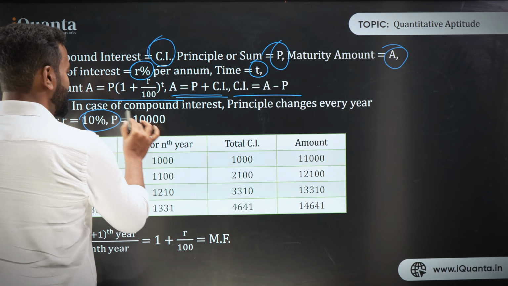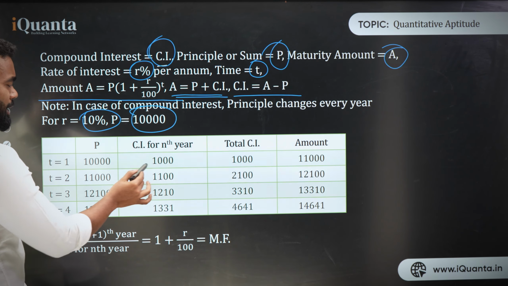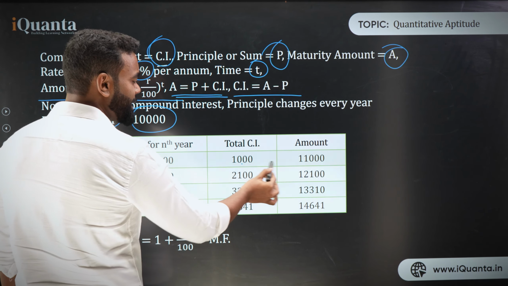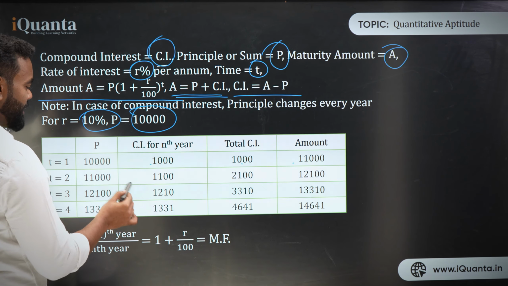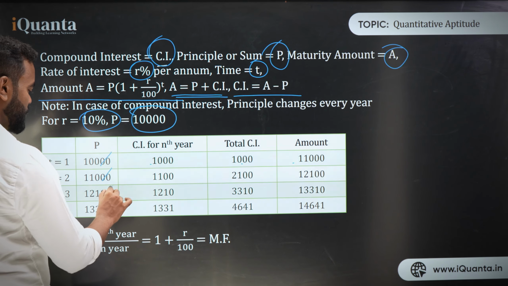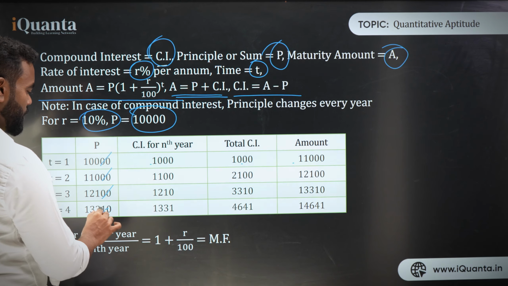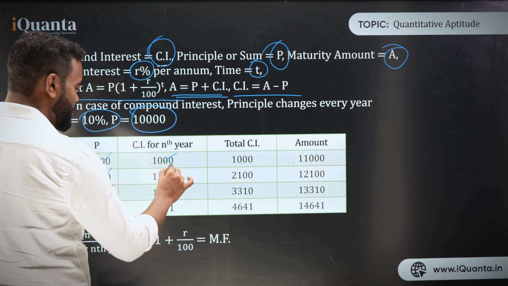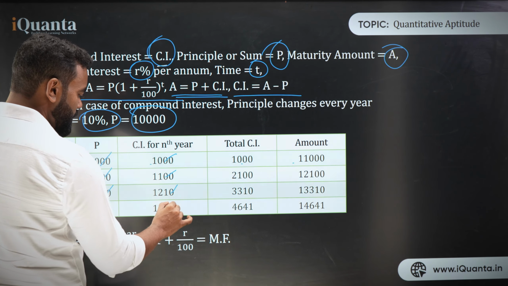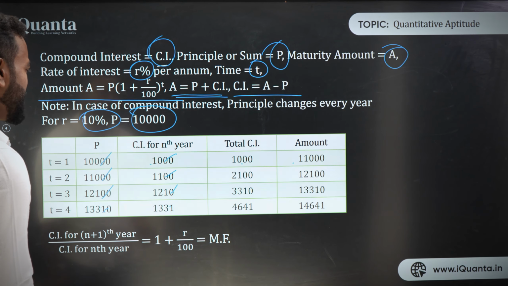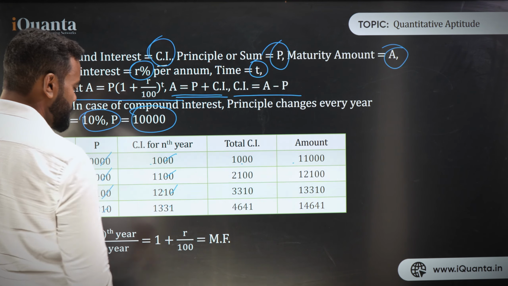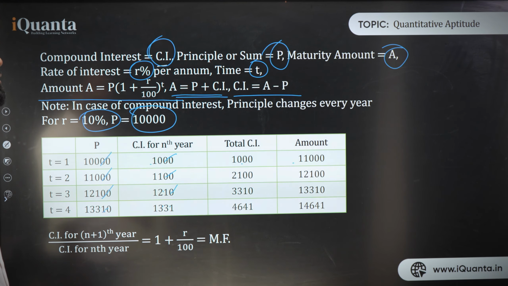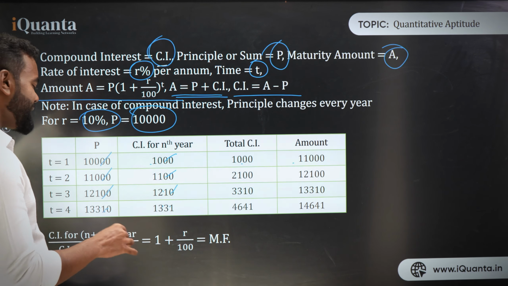For 10% and P equal to 10,000, for the first year the total amount is 11,000. For 2 years we have done it already. Just remove the zeros, and you can see we get all of this directly: 10, 11, 12.1, 13.31. This is exactly what we have done already. This is the entire table format.